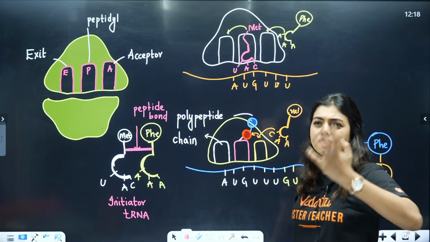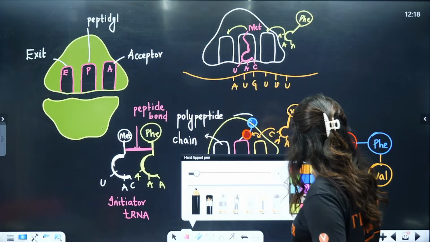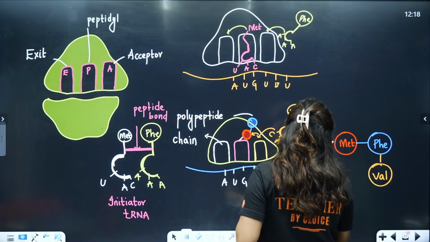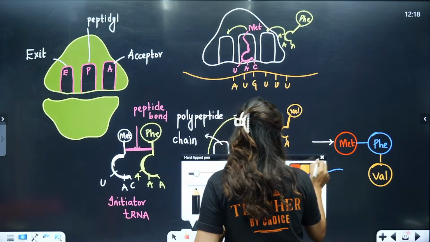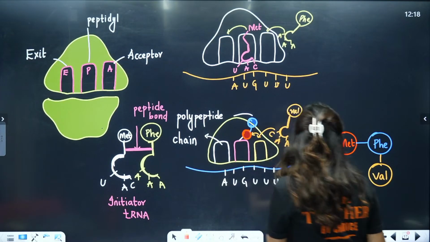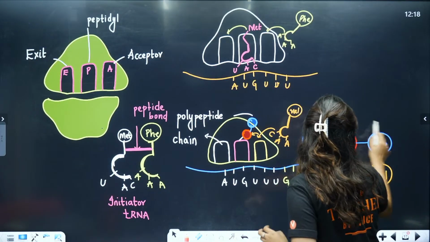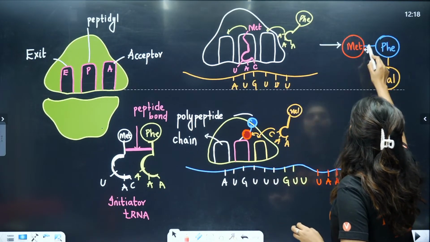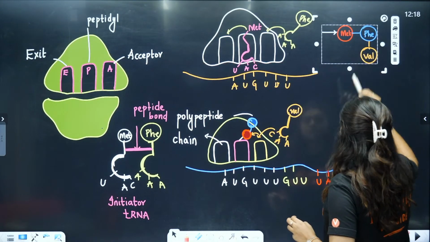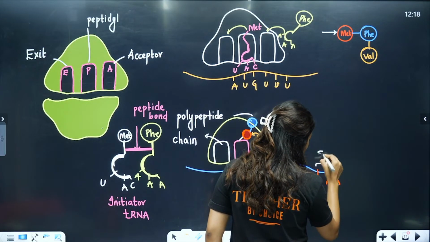You would have thought, how does this entire process exactly stop? So students, the entire process is going to stop when on your mRNA, this blue color is your mRNA, we will have the stop codons, because stop codons do not have any tRNAs to code. So automatically this will lead to stopping, because these are going to be the stop codons.